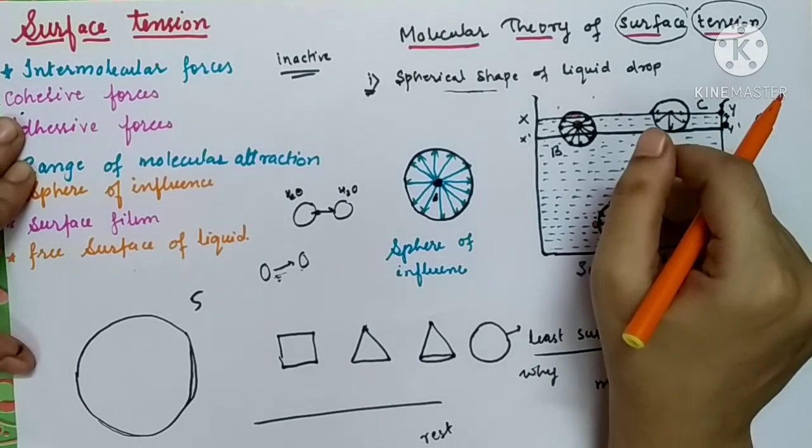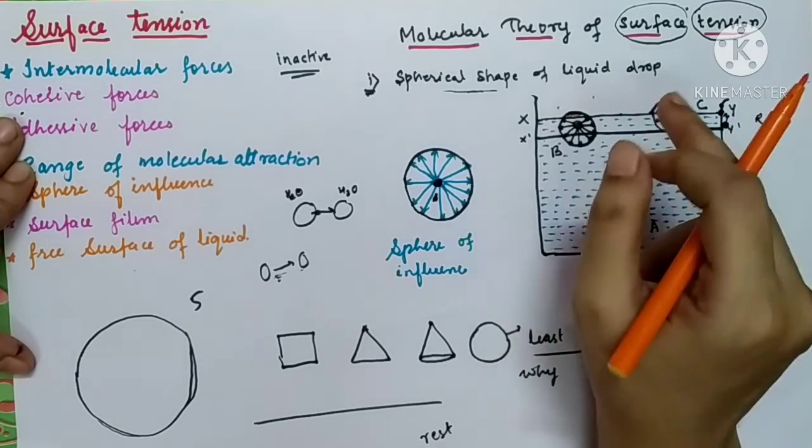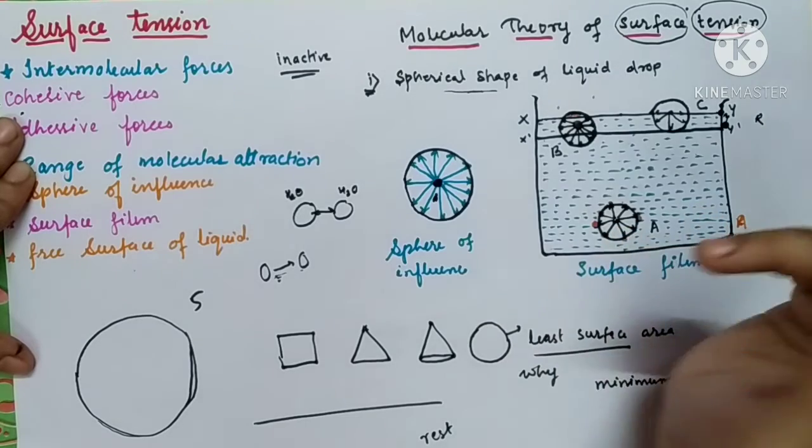So what are the forces acting on molecule B? They will be cohesive as well as adhesive.